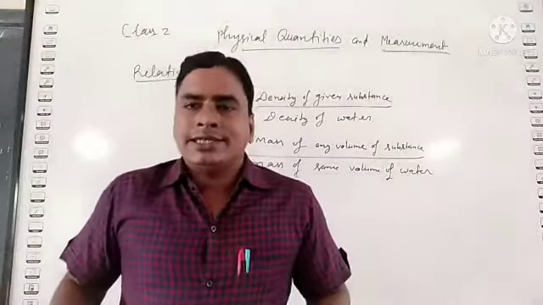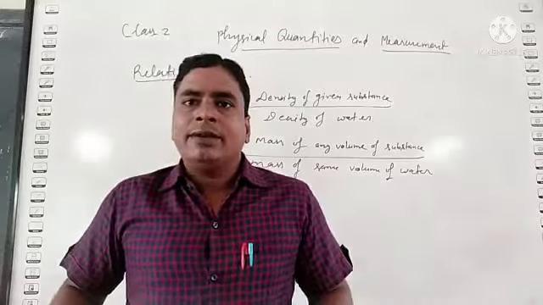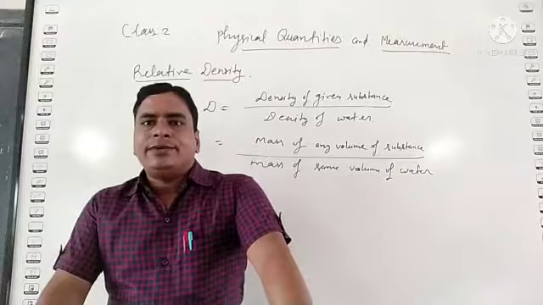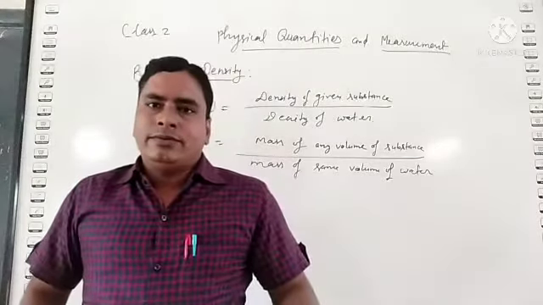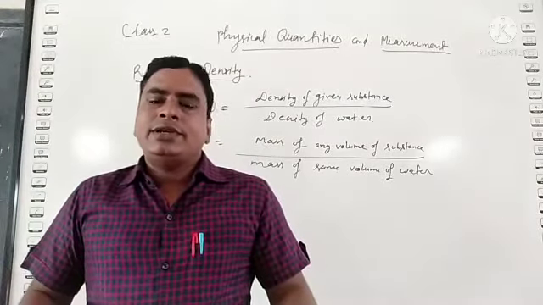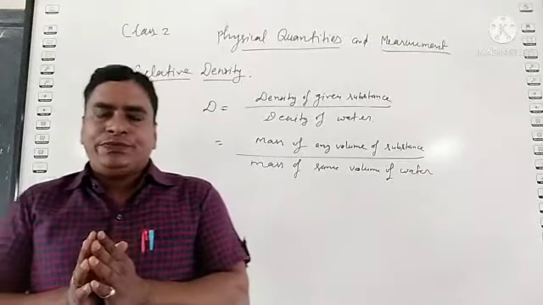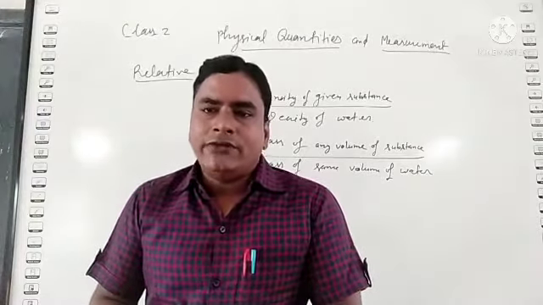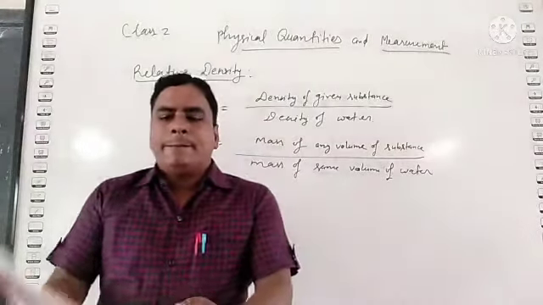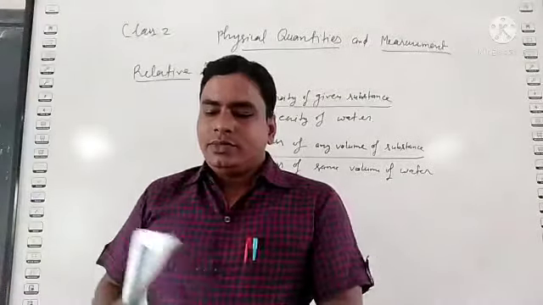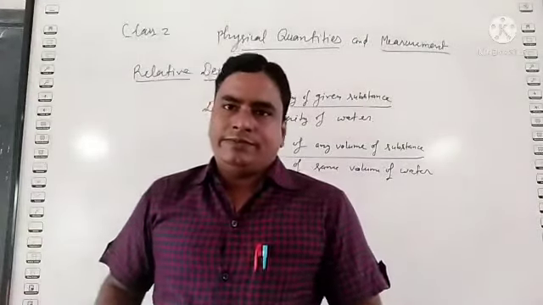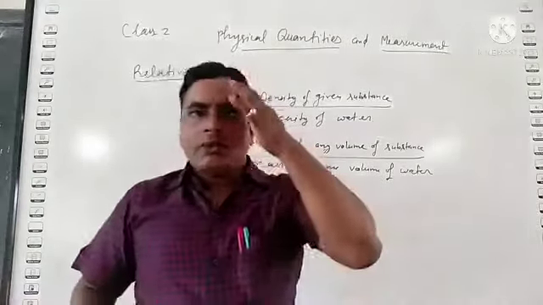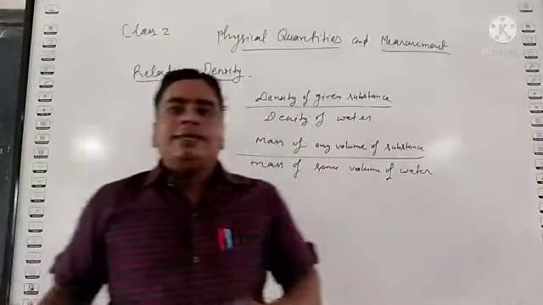In last classes, we have already completed the first chapter, matter, and we have started the second chapter, physical quantity and measurement. Under this chapter, we have discussed density: measurement of density, unit of density, density variation with temperature, and land and sea breezes. Clear? Today we will discuss the last topic of this chapter, relative density.